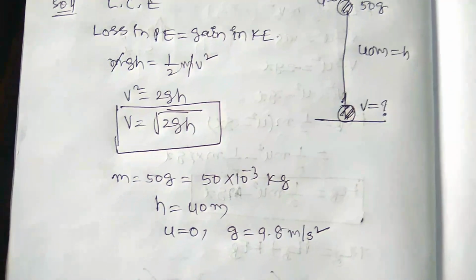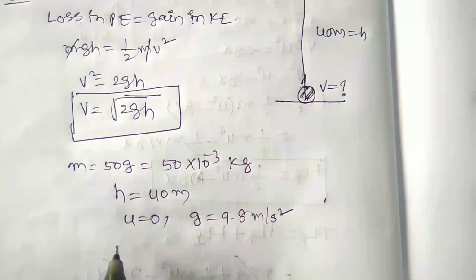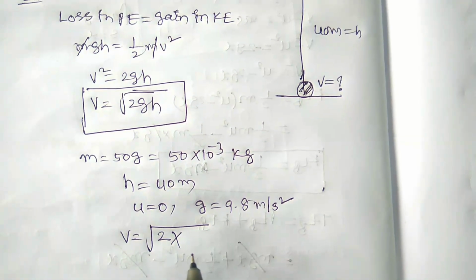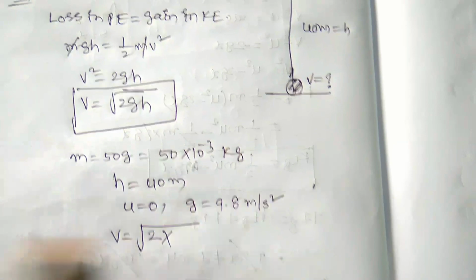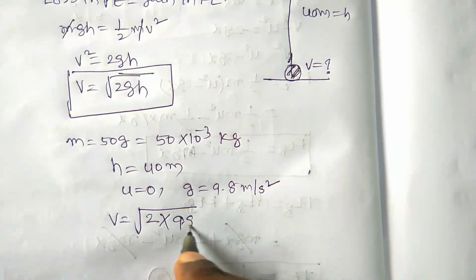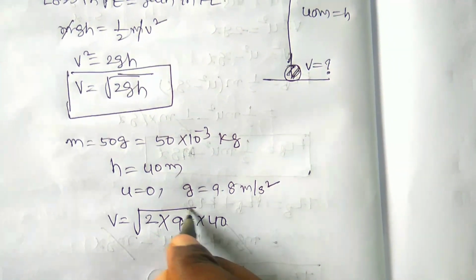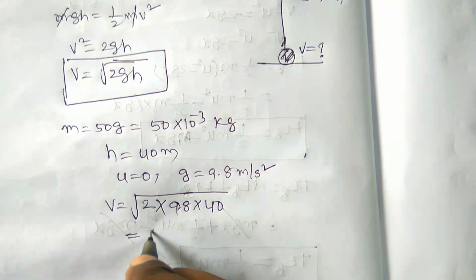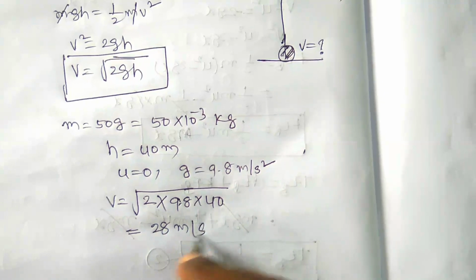Just substitute and find the velocity: v is equal to under root of 2 into 9.8 into 40, which is equal to 28 meter per second.